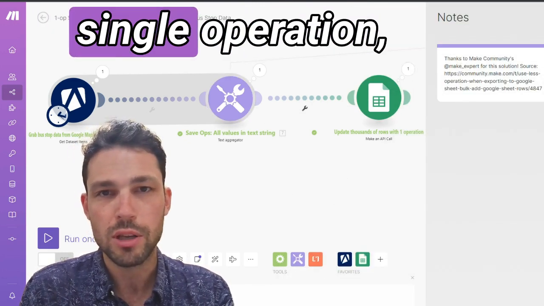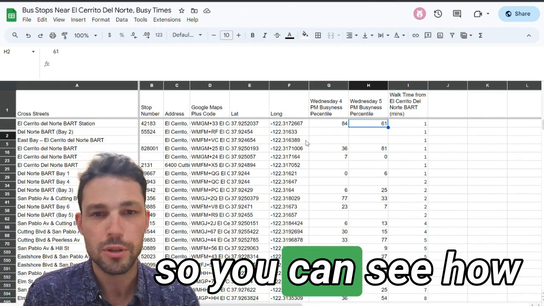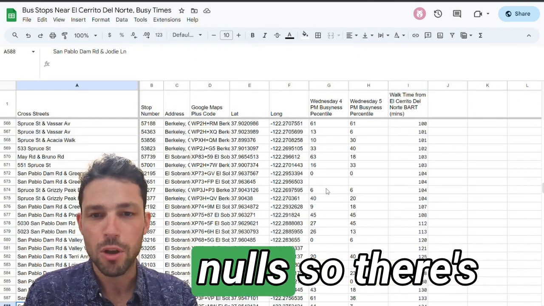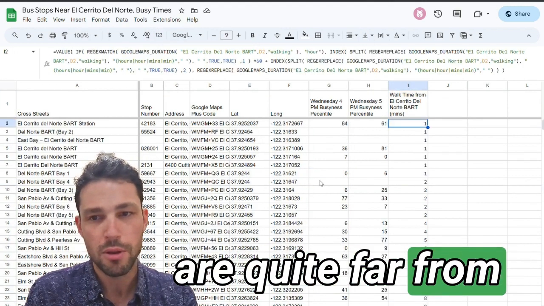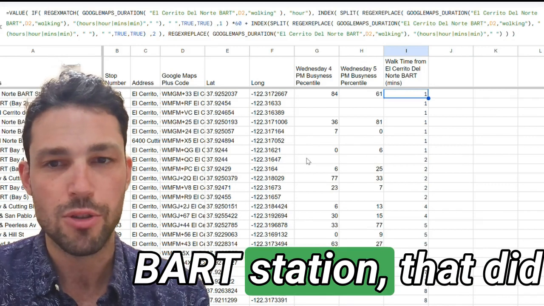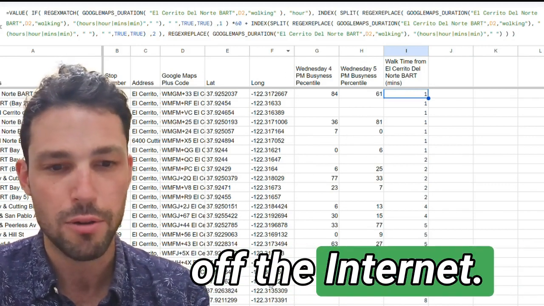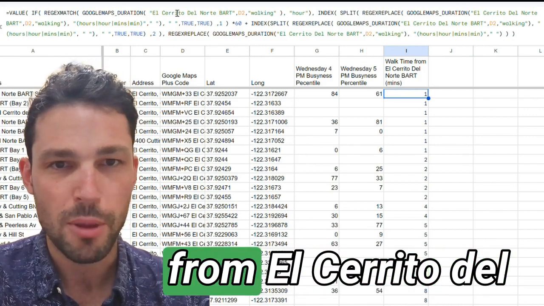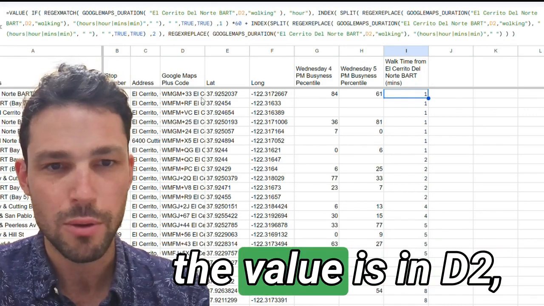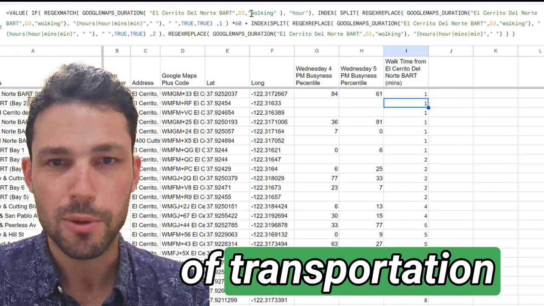And with one single operation, I got hundreds and hundreds of rows here. Filters, you can see how darn many there are. Some of them have nulls, so there's some nulls in there. And some of them are quite far from BART station. Now, far from the BART station, that did not come from Apify. This actually came from another thing that I got off the internet. It's a custom function called Google Maps duration from El Cerrito del Norte to whatever the value is in D2, which in this case is that little Google Maps Plus code. And our method of transportation is walking.